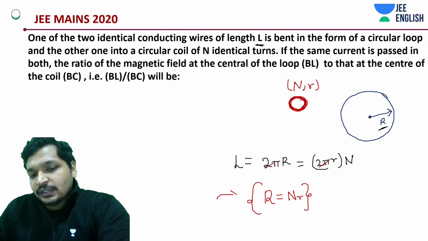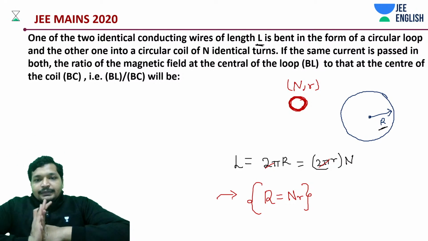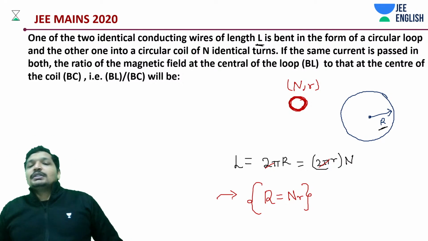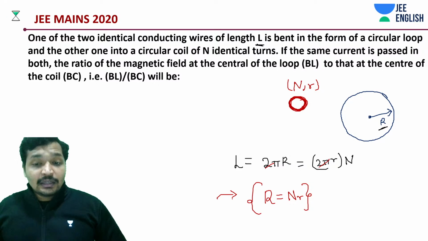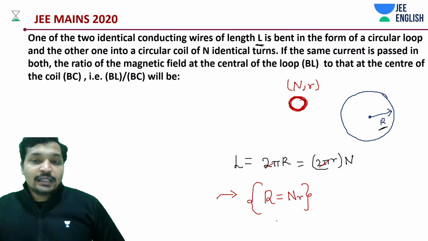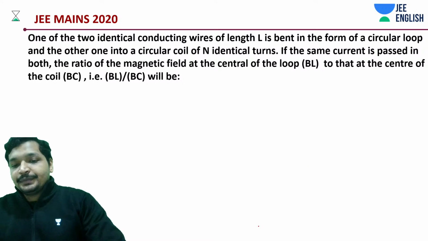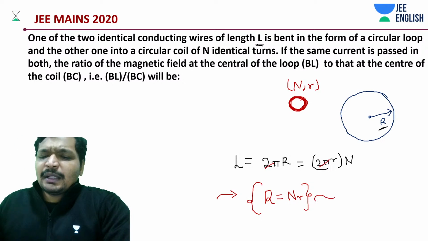Next is the magnetic field that we need to calculate. Just do remember this thing and we'll move on to the next one. Let's call it relation 1.